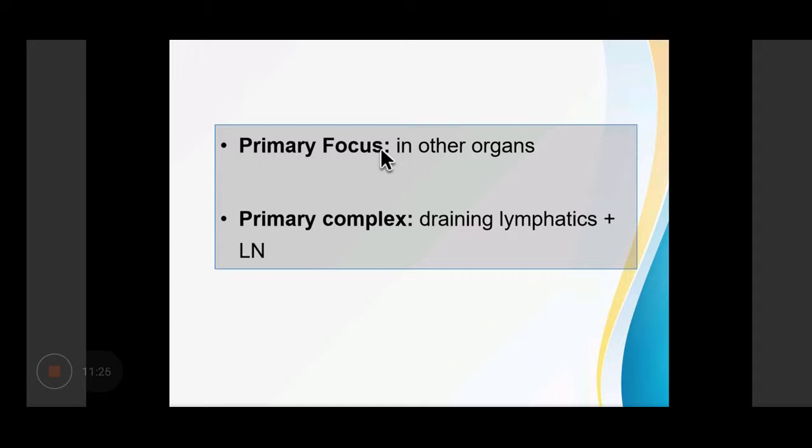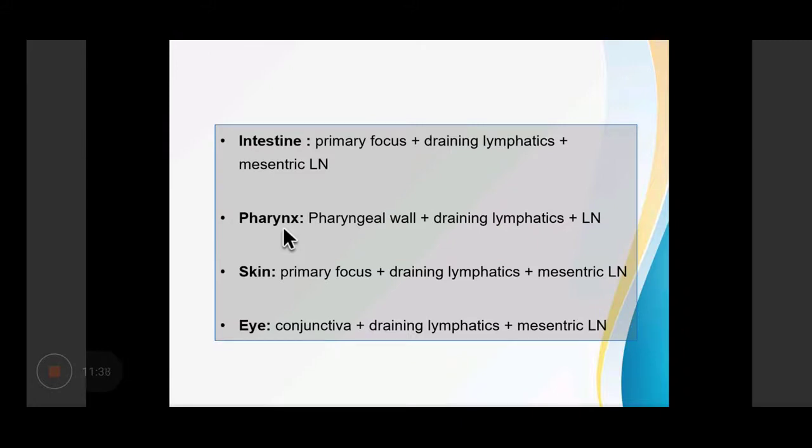So what are the various sites of primary complex? The sites can be intestine, pharynx, skin, eye. Okay. So intestine, it is a primary focus plus the draining lymphatics and the mesenteric lymph nodes. Pharynx has the primary focus in the pharyngeal wall with the draining lymphatics and the lymph nodes. Skin may be the primary focus with the draining lymphatics and the regional lymph nodes. It is not mesenteric lymph nodes, it is regional lymph nodes. Eye will have primary focus in the conjunctiva, the draining lymphatics, and the pre-auricular lymph node. This is by mistake, it is not mesenteric lymph node, it is pre-auricular lymph nodes.